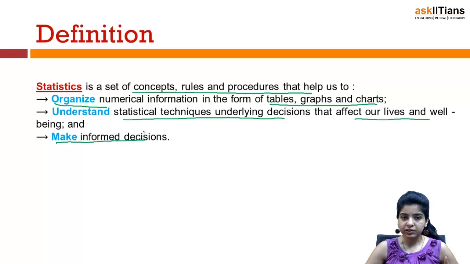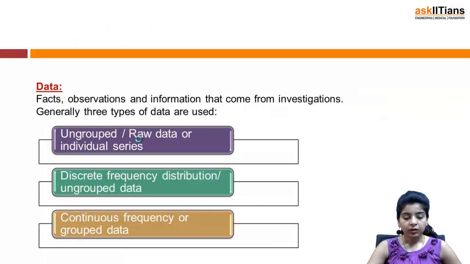So statistics basically refers to a set of concepts or rules which are helpful to us in various ways, in the sense that we organize the numerical information. With the help of statistics, we can organize our data in the form of tables, or you can prepare graphs so that you can easily understand that data. The interpretation or understanding of the data becomes quite simpler with the help of statistics. Then we can understand that data and we can make informed decisions. So first of all, we are saying statistics helps us to organize data, to understand data and so on.